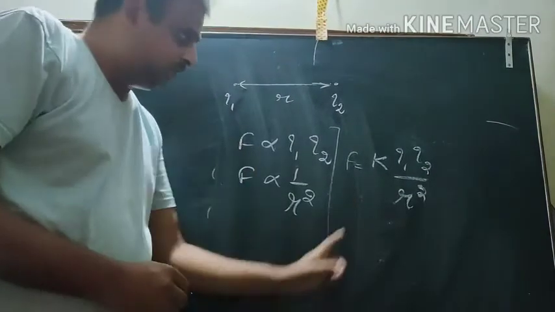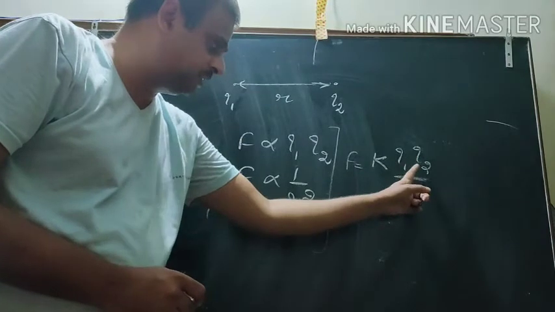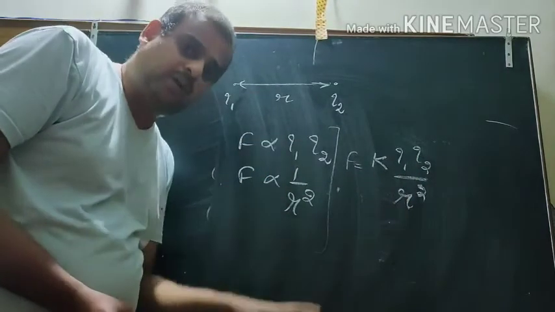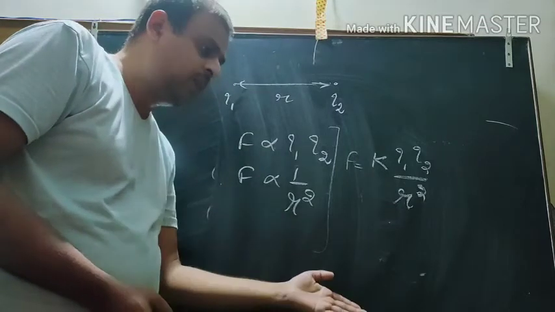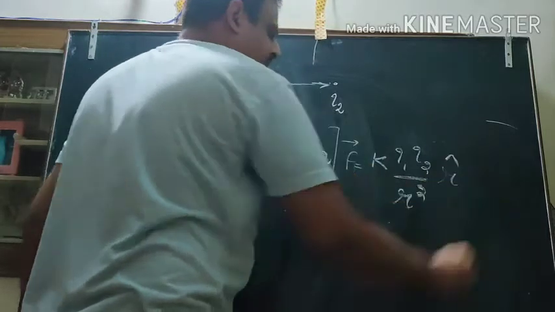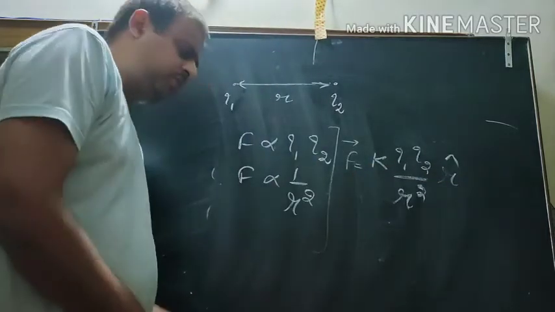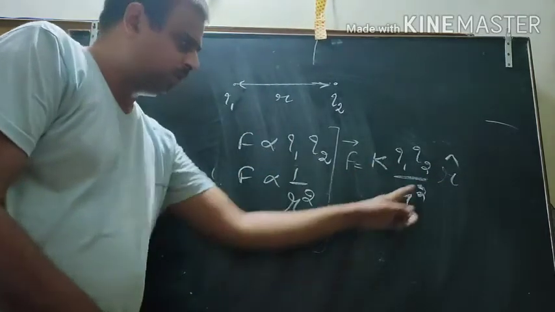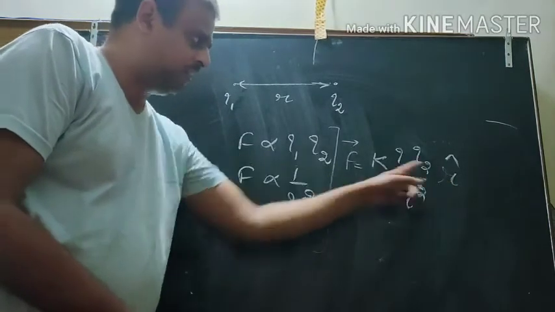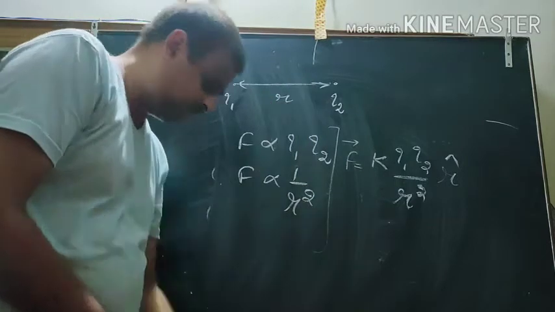Force is a vector. This is scalar, this is scalar, this is scalar. Square of r is scalar. So we have to find out the directions, but in the later case I will find the directions by multiplying it with the unit vector. What is a unit vector? Unit vector means which gives the direction, which has the value 1, but it describes the direction of the force.